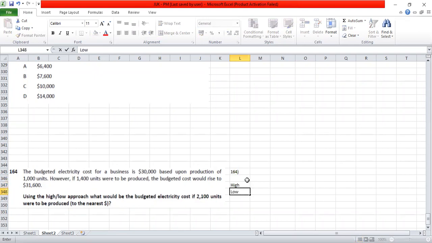For these levels, what are the units and what are the costs? At the high level it is 1,400 units, and for 1,400 units the cost is 31,600. Then for the low level, which is 1,000 units, the cost is 30,000.